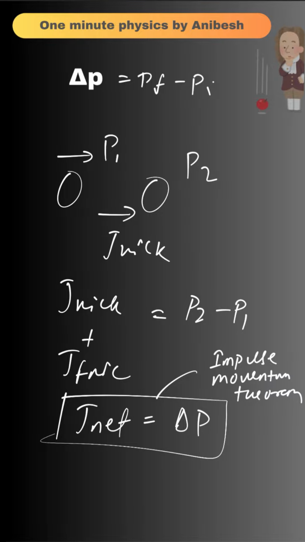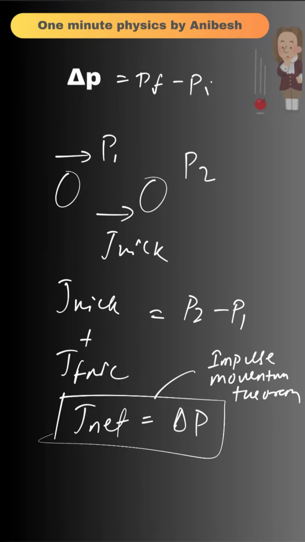Okay. So in short, impulse is tied to a specific force, whereas change in momentum considers the net effect of all the forces. If you only take the impulse due to a single force, then that will not be equal to the total change in momentum.